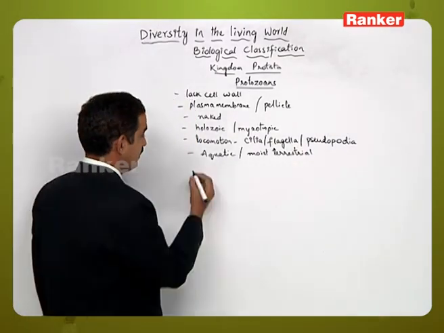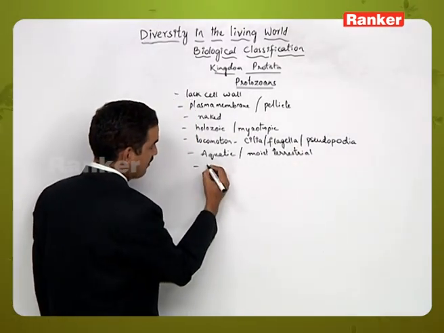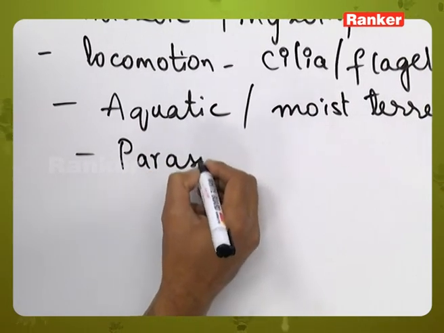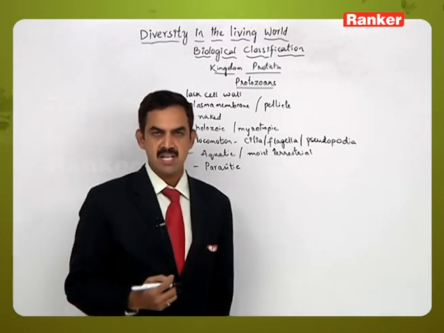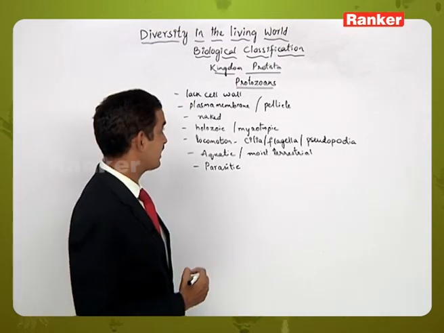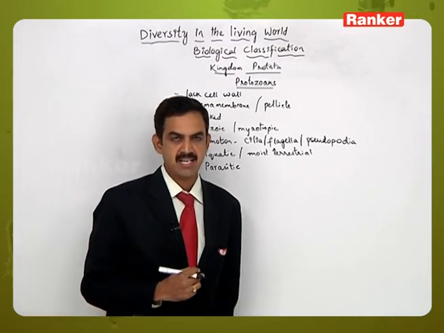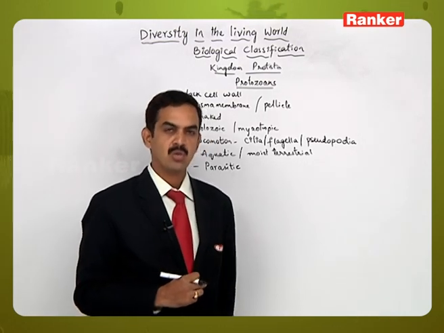And some are parasitic in nature, causing damage or harm to other living organisms. So these are some basic characteristic features exhibited by some of the members of the protozoans.